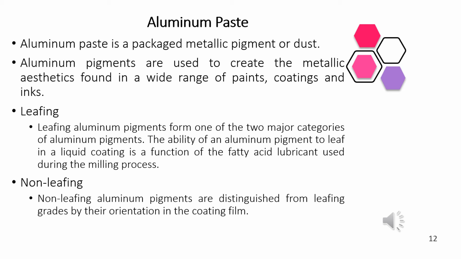They are used as a liquid coating. What is the role of aluminium pigment? The role of aluminium pigment is to leaf in a liquid coating. That is the function of the fatty acid lubricant that is used during the milling process.